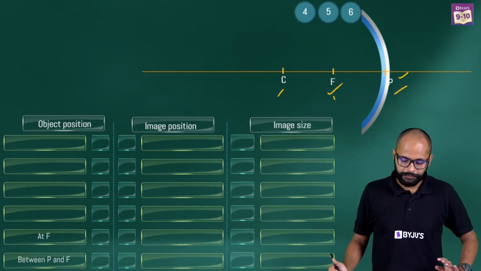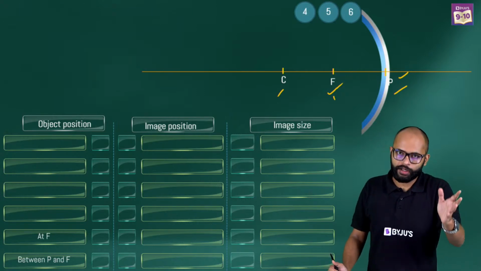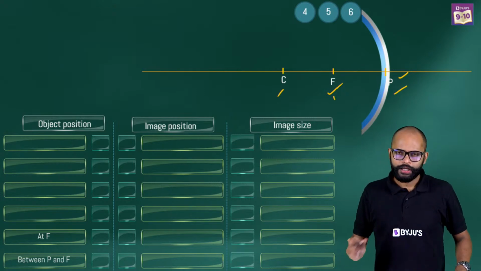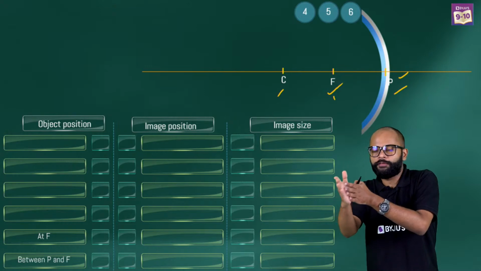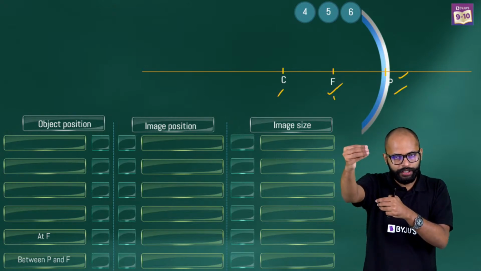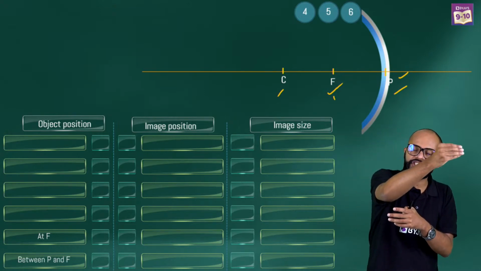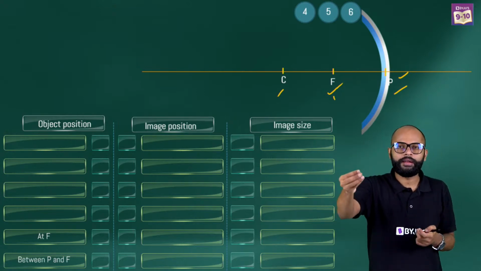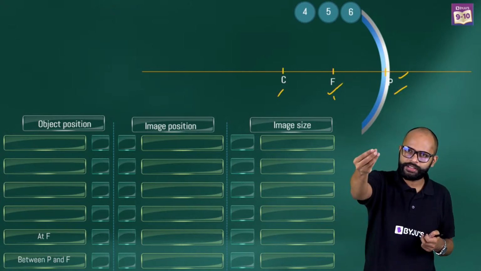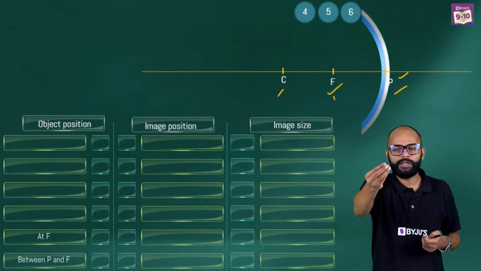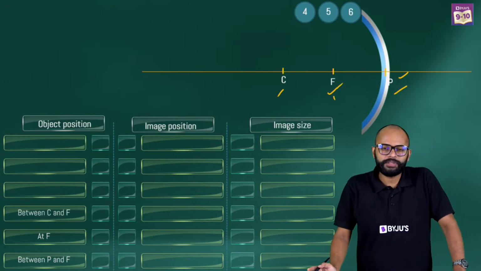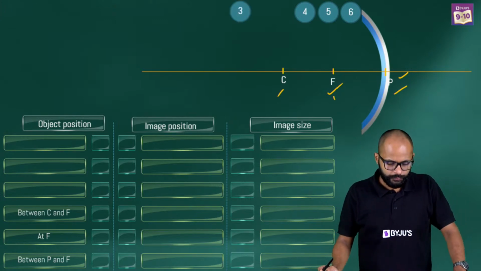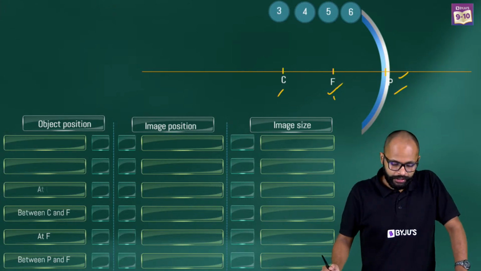Between focus and center of curvature, it becomes point number 4. So you notice, between focus and pole is 6, and then you move backwards, putting a point on each segment. Focus becomes 5, between C and F becomes 4, then C becomes 3.